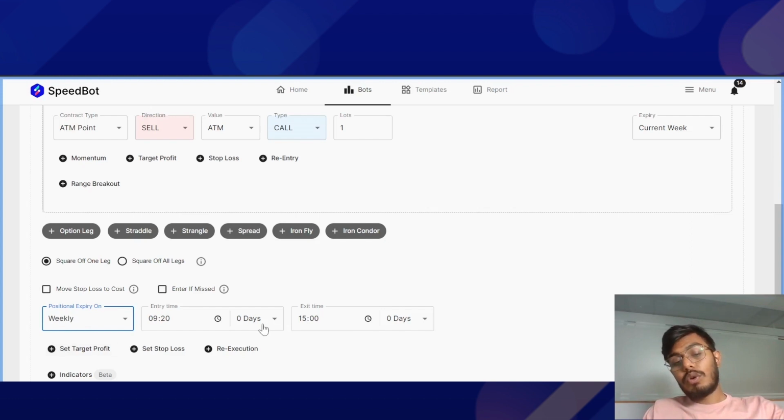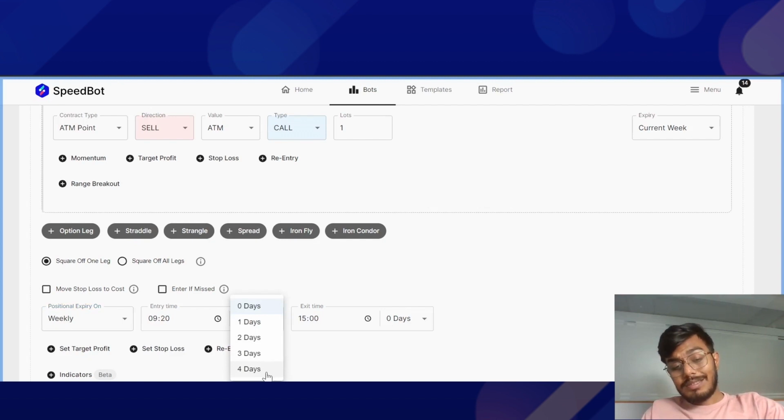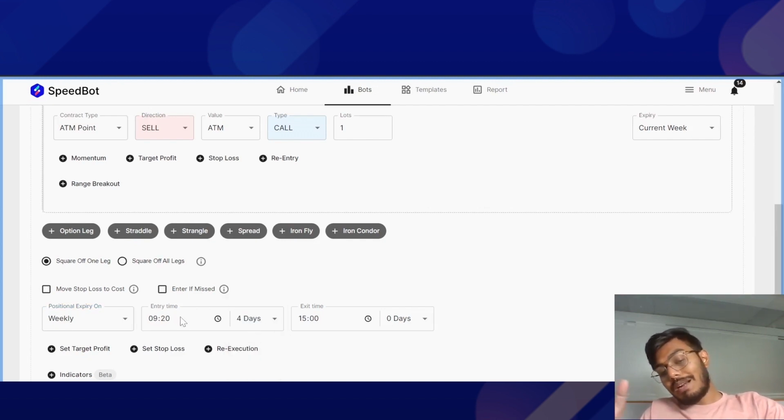Let us say I want to take the entry on Friday, like today is Friday, so I'll be taking positions for the upcoming Thursday expiry in Nifty. So I'll just select 4 days over here in the entry time. That basically means that 4 days before my expiry, I'll take the entry position.